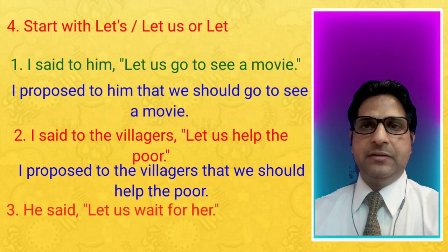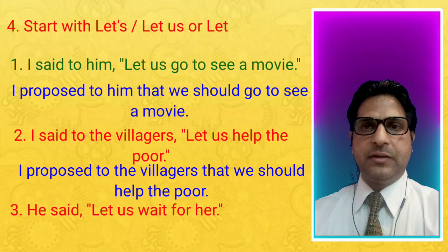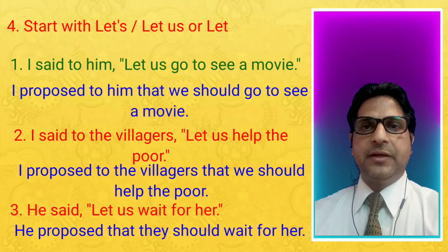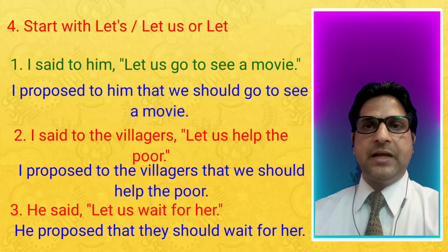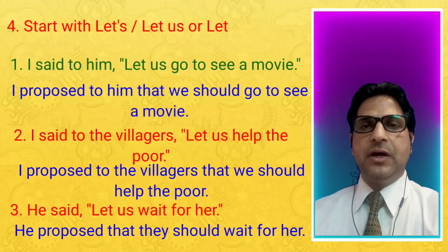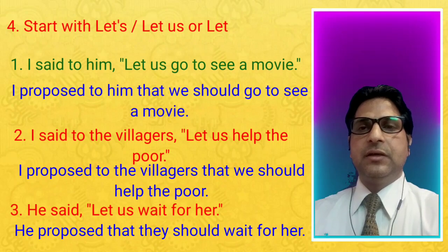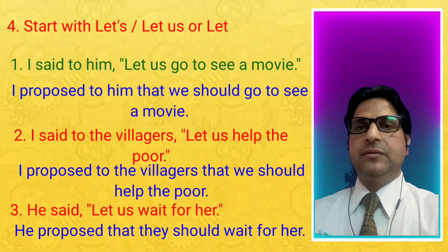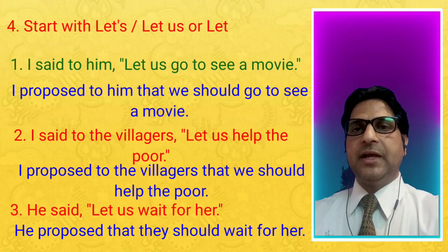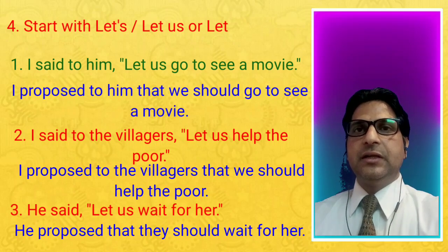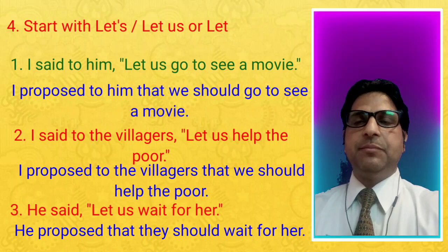He said, let us wait for her. He proposed that. Here only said is given, so use said changed into proposed and connective that. He proposed that they should wait for her. In this sentence, in the reporting part, he is given as the subject. So here the reporter himself is not appearing.